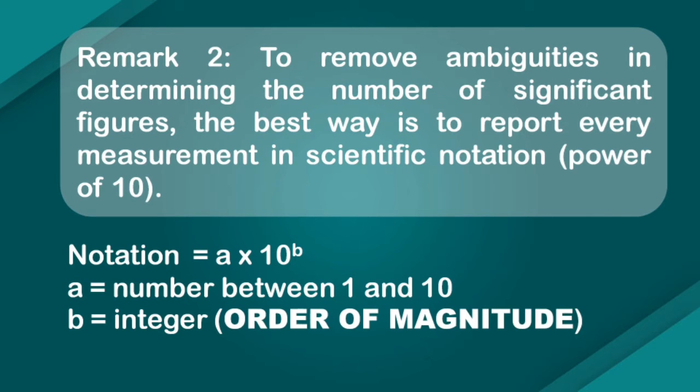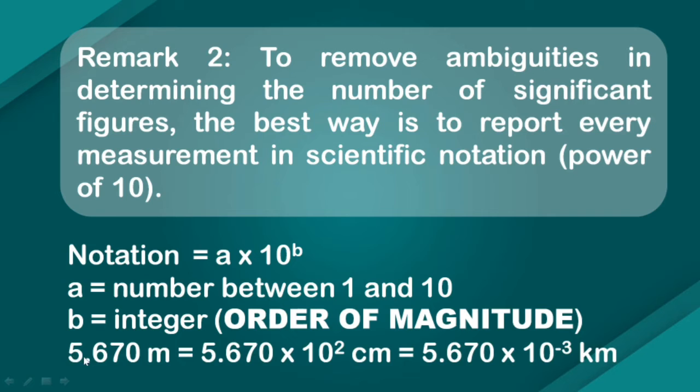And how do we do this exactly with every number? Say you have 5.670 meter. When you convert into centimeter, what do you have to do? You have to multiply it by 100, right? 100 is what? 10 to the power 2. So we simply write × 10^2. Or if you are converting into kilometer, you write 10 to the power minus 3. So B in this case is what? Minus 3. And B in this case is 2. So it can be an integer, plus or minus.